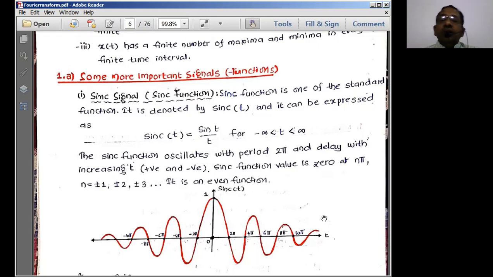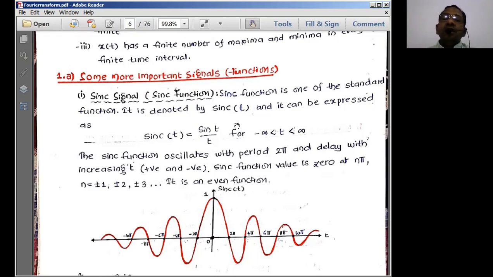So in that particular analysis, we normally use this kind of signals pretty much, so we have to understand these signals here. The sinc function is one of the standard functions used in the analysis of systems. It is denoted by sinc of t. It is a separate name defined for this particular type of signal.